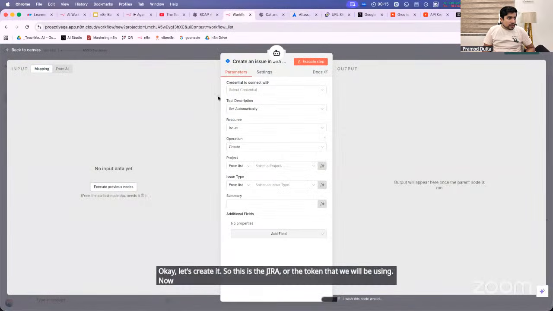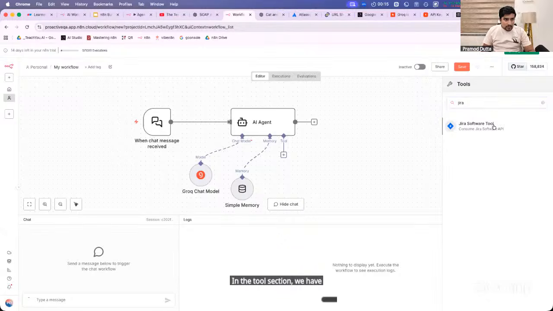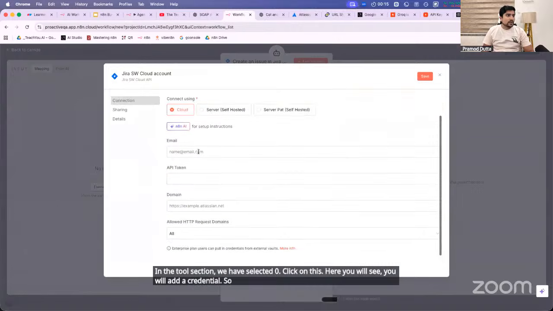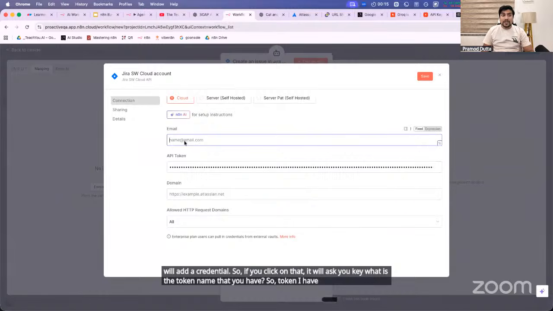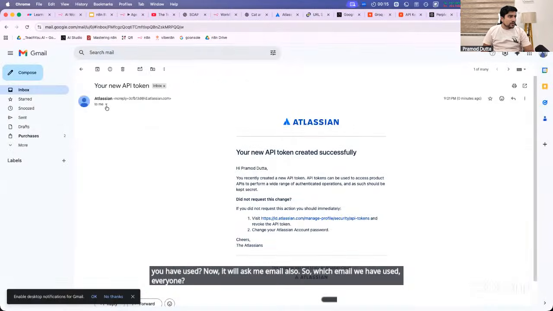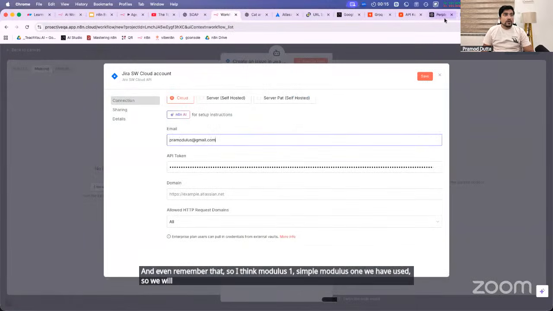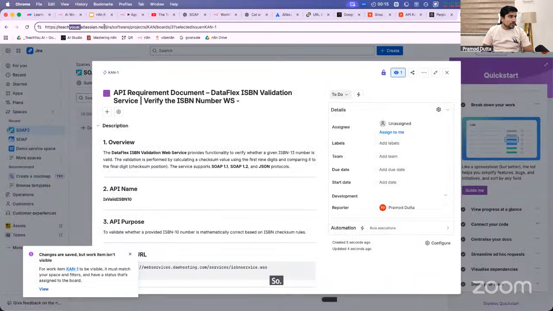Now, how do I connect this Jira, everyone? If you click on this, last time in the tool section we selected Jira. Click on this. Here you will see, you will add a credential. If you click on that, it will ask you for the key, what is the token name that you have? So the token I have added. What is the email ID that you have used? Now it is asking me for the email also. So which email did we use, everyone? Anyone remember that? I think simple modulus one we have used. So we will give the name. Now it will ask me for the key, what is the name of this? So this is the name. This domain name also he wants. So I will also give him the domain name.